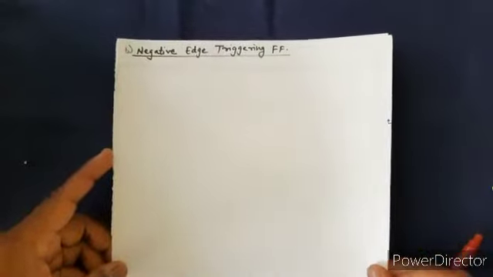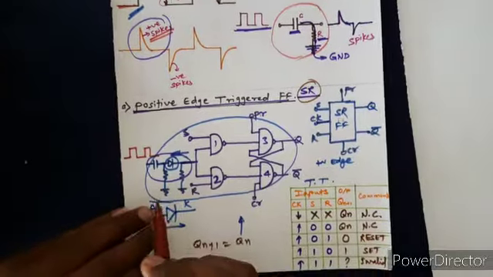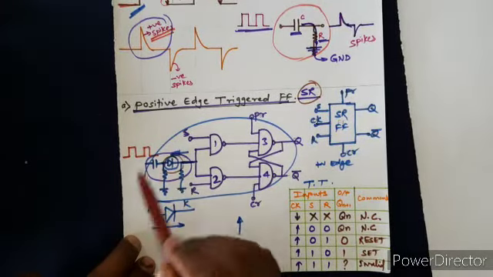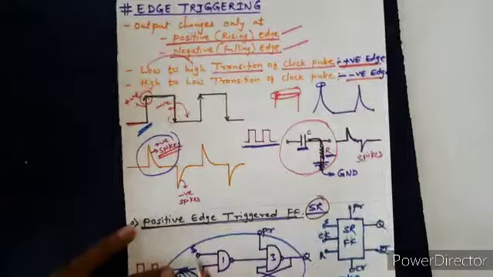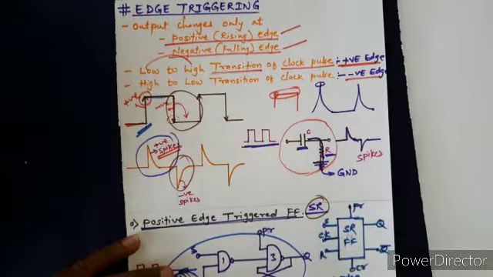Okay, now let us try to draw the circuit of the negative edge triggered SR flip-flop. For this, again the complete circuit remains the same, only the change is in this diode. There is a change in the diode, right? So a spike will be generated at this point, this spike.